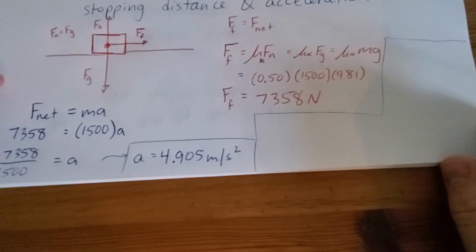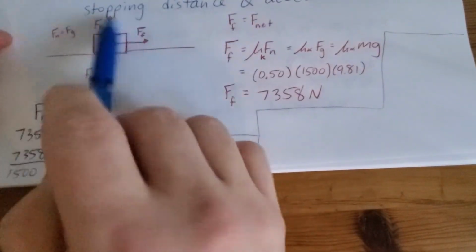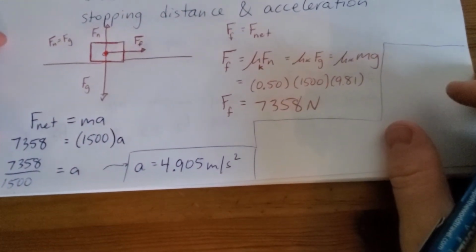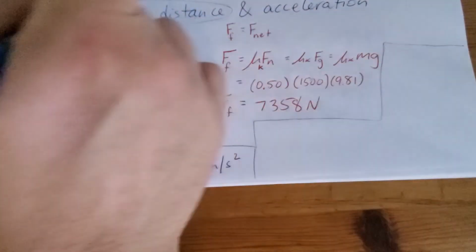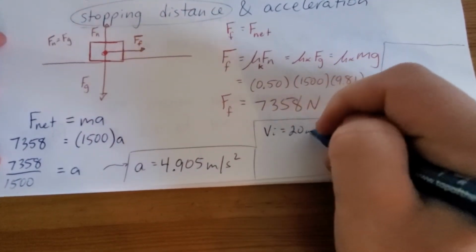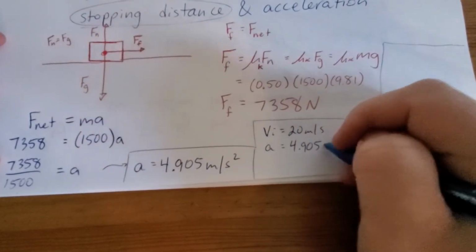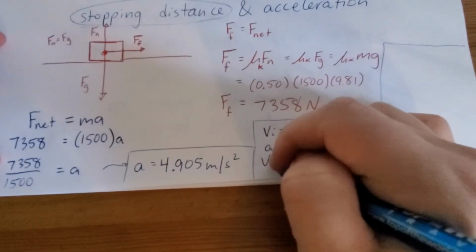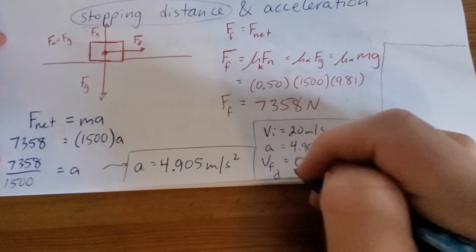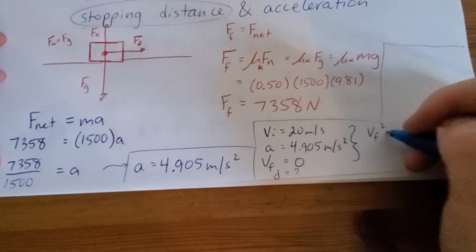So the way that my page is set up is that would be acceleration to the right and its initial velocity to the left. The good news is I don't think that's going to matter too much once we set up our kinematics. When we're finding the stopping distance, well, we know that VI is 20 meters per second. We know that the acceleration is 4.905. And VF has got to be 0 if you're going to stop. We're looking for a D. We're going to use this guy here.